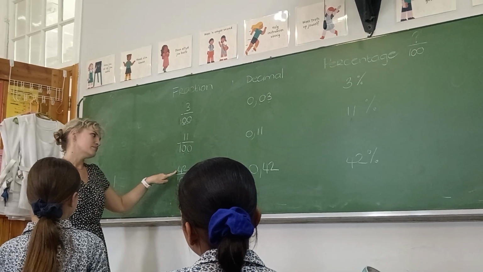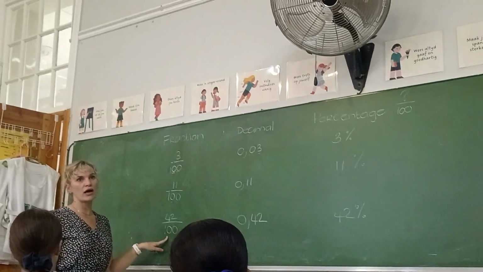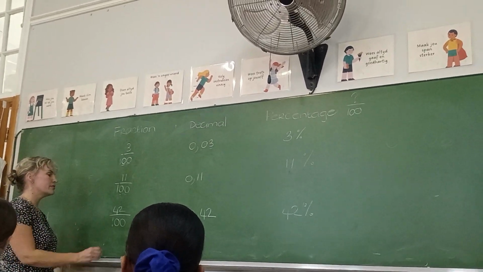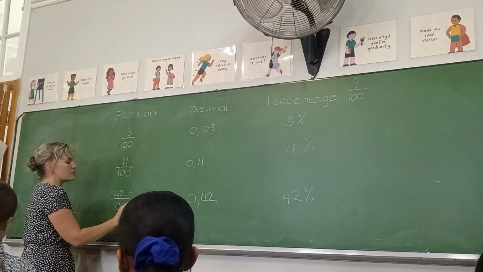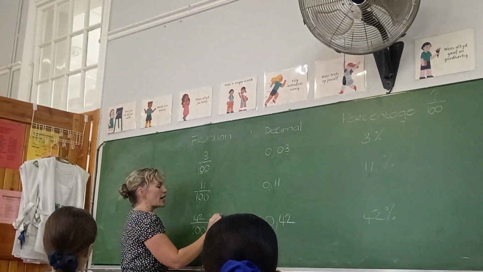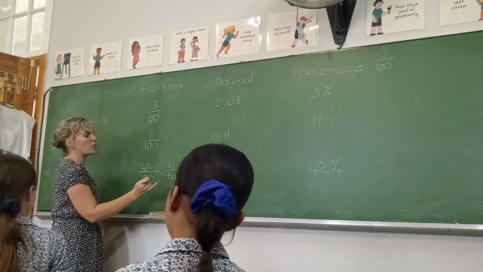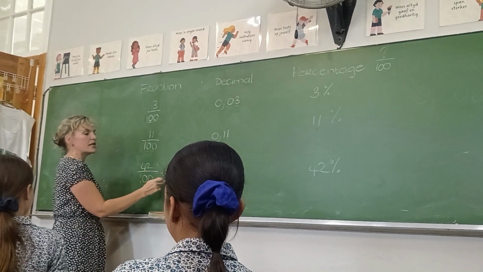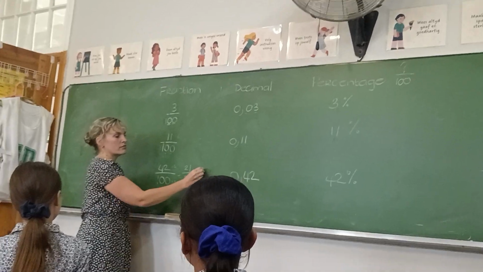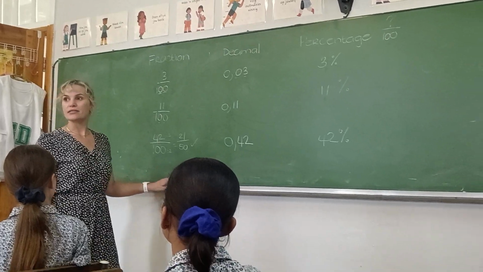Now 42, 6 times 7 is 42, but neither of those numbers go into 100. So, what's the easiest thing to do? If I don't know, both of them are even numbers, so I just divide by 2. What is 42 divided by 2? 21 over 50. Okay, 21 can divide by 7 or 3, but neither of them can go into 50. So ons is klaar. Okay, happy? Yes. Good.